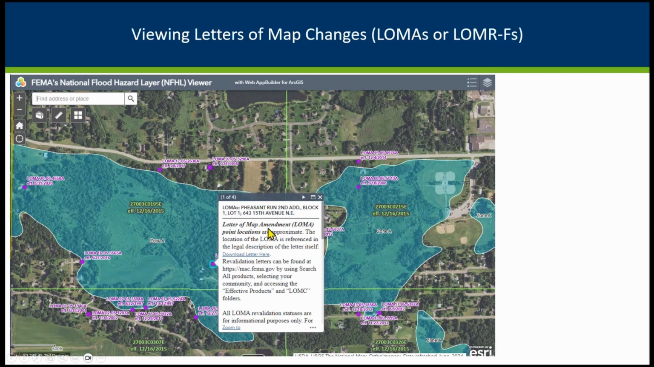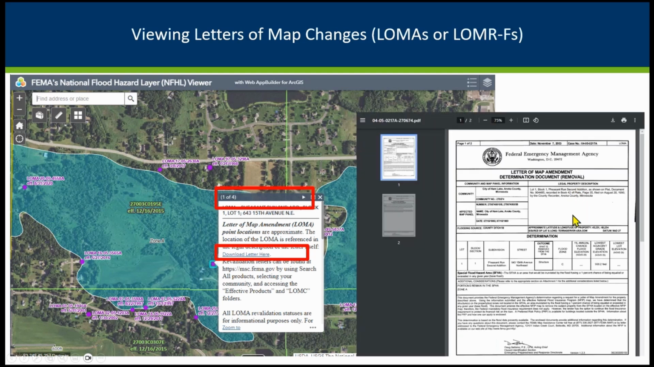And I should mention that we're going to show what you get when you do the download letter here, but sometimes the first page won't look like this, and sometimes you will need to advance one or two times to see the box that looks like this and shows you the address of interest and gives you the choice to download that letter. So if you click on there, it's going to take you to a new page where you can see that determination document for that letter of map amendment, and you can download it or just look at it.